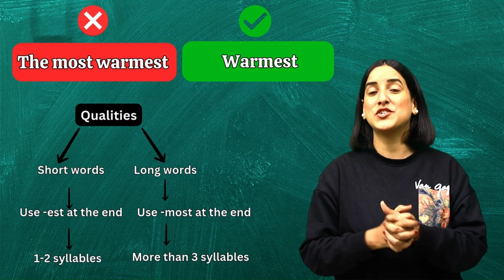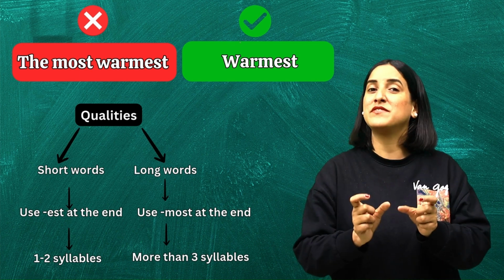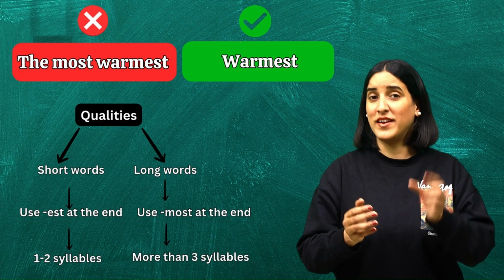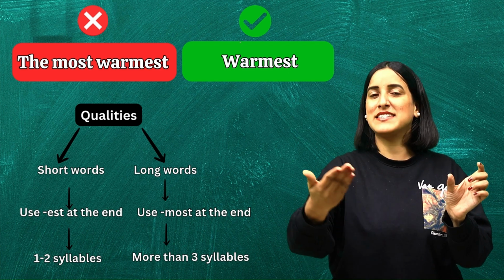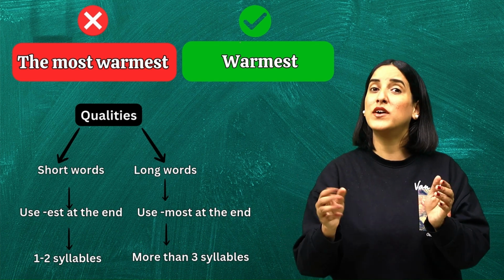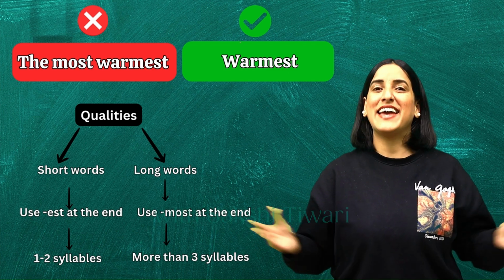Excellent. So I hope you understood what the issue is with using both the superlative degrees together. We have to stick to one. If it's a small word, then add est and speak the sentence like that. And if it's a big word, don't add est, add most before it, right? Excellent.